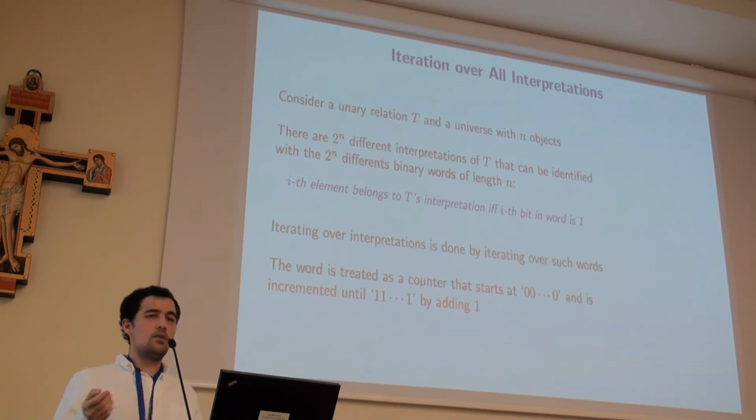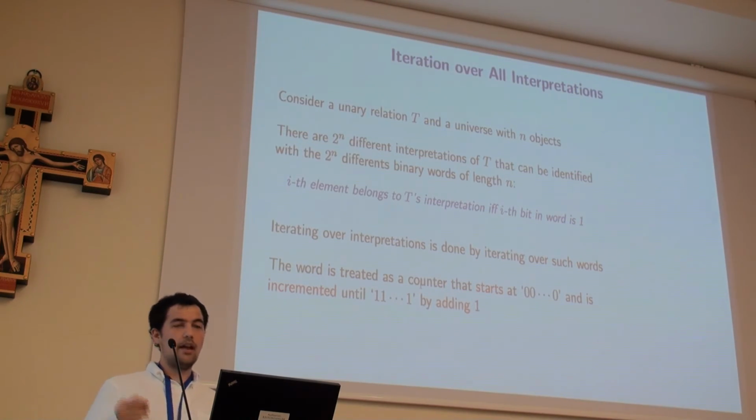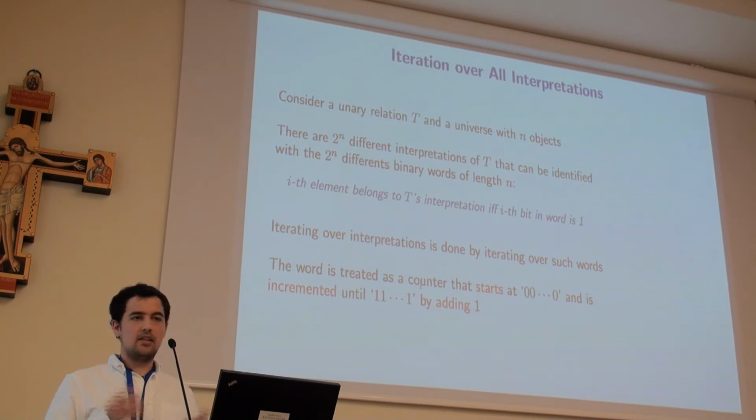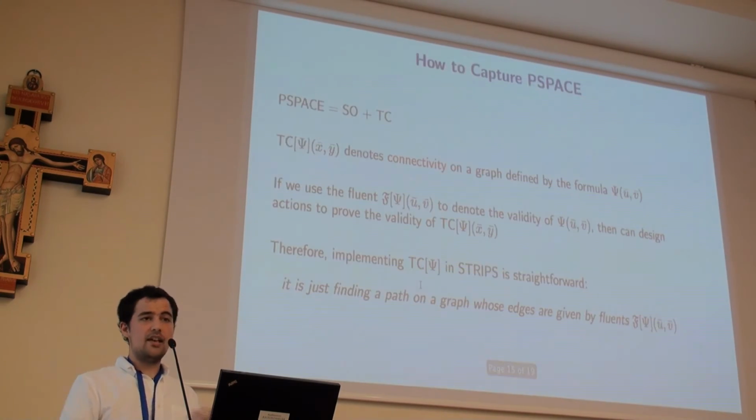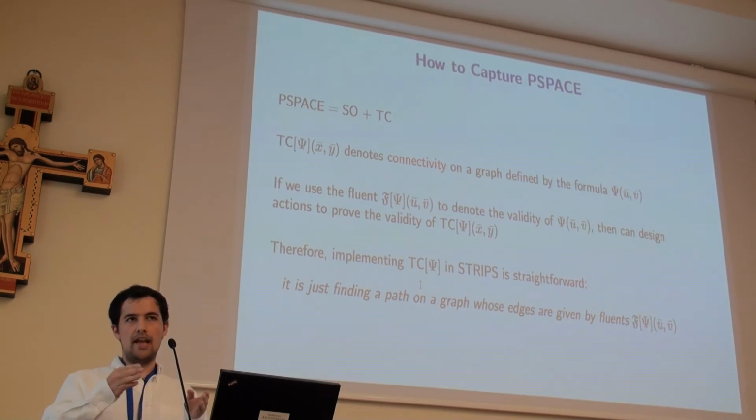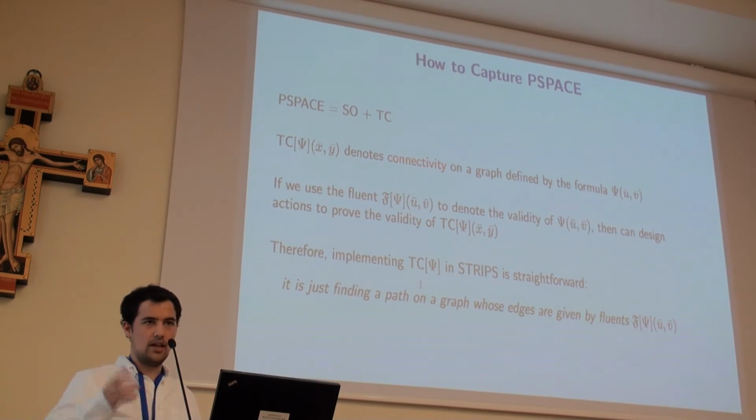What are we doing? Well, we are iterating over the words, starting at 0, 0, 0, 0, and adding 1 each time till we have 1, 1, 1, 1. For a general case, if we have a relation of arity k, the word will be of length n to the k.